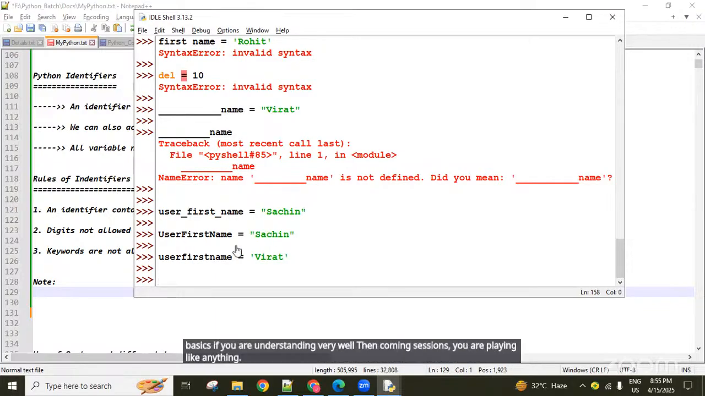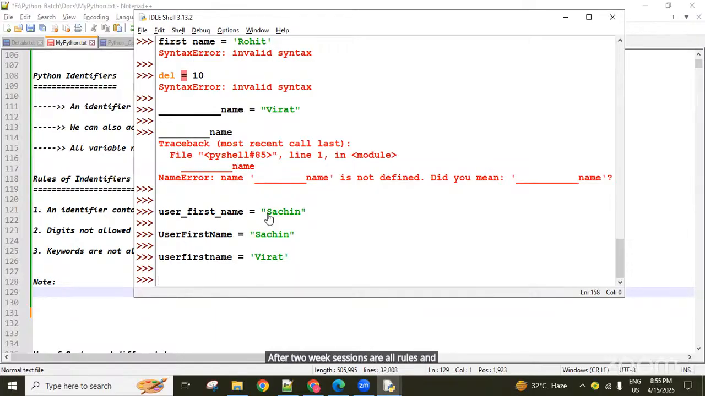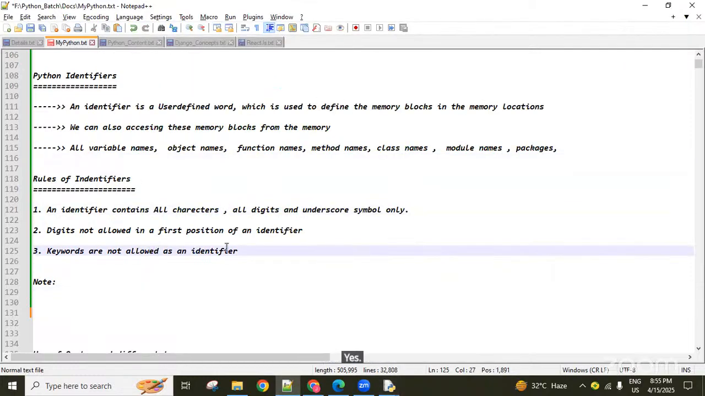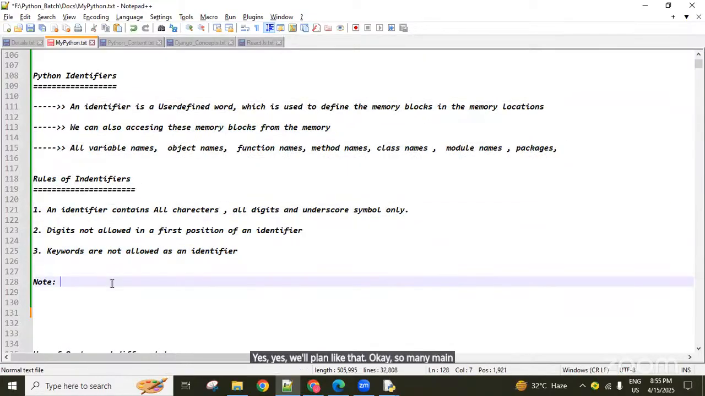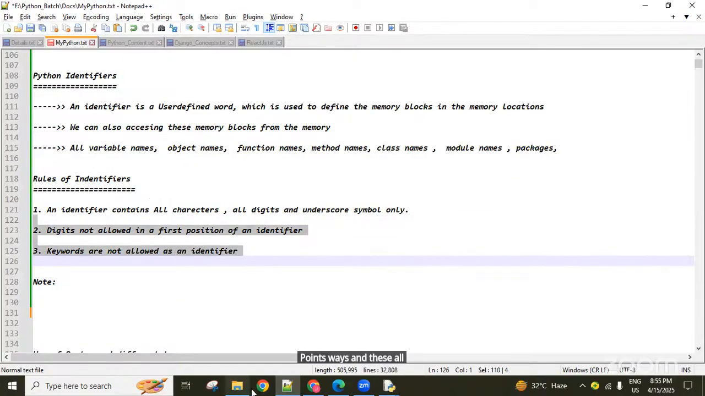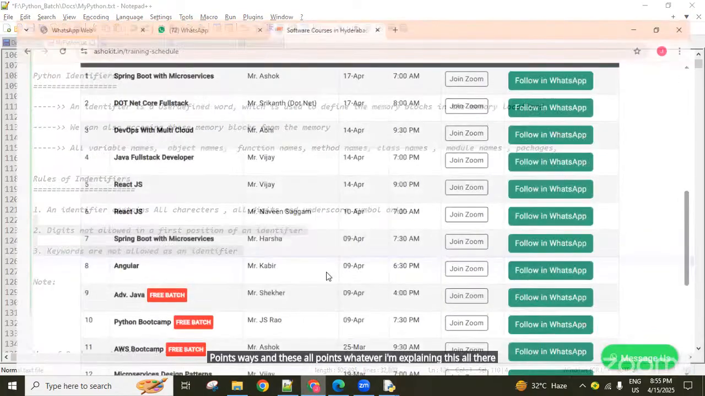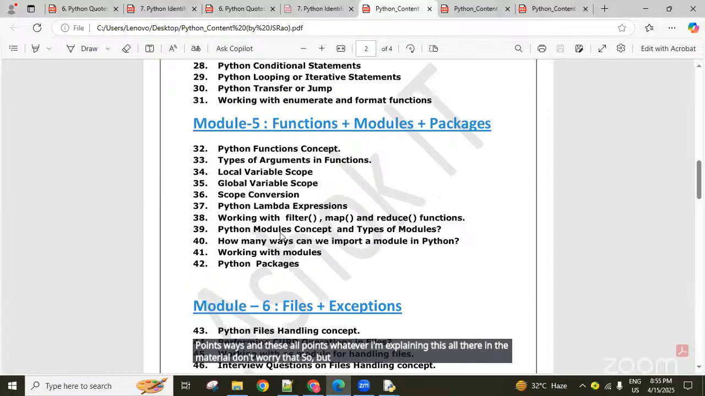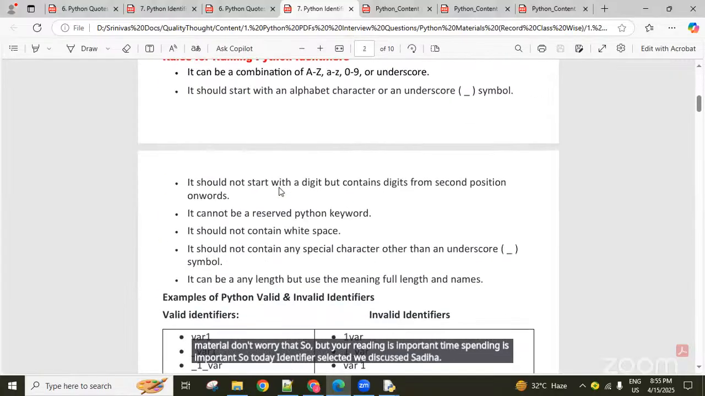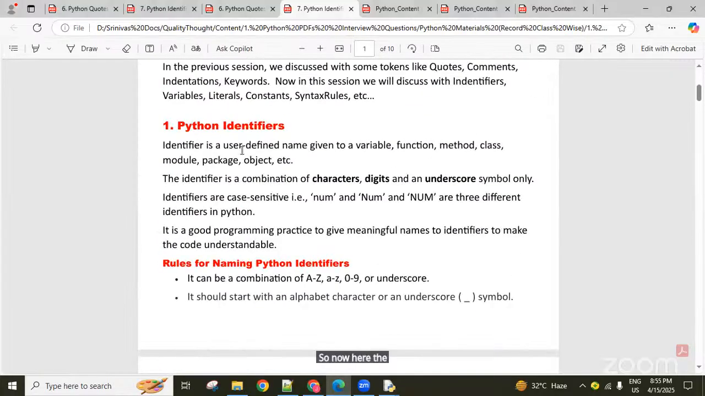In the first 2 weeks of sessions, you're going to get all the rules and regulations, up to the basic sections. Yes, afterward we'll plan like that. So I'll create the main points here, no problem, point-wise. And all these points I'm explaining are there in the material. Don't worry about that, but your reading is important. Time spent is important. Today we discussed identifiers here.